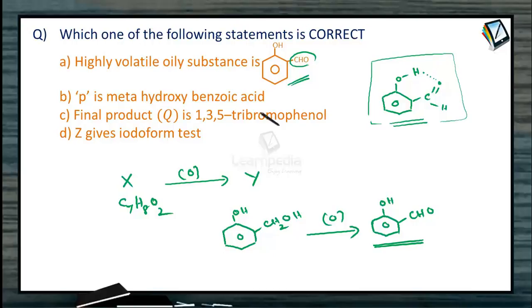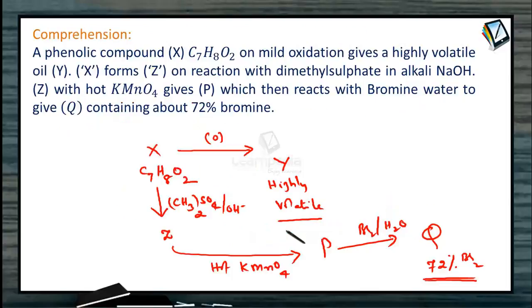P is metahydroxybenzoic acid. What is P? In this sequence of reactions, the original X is subjected to methylation, then Z is formed. Z is treated with hot KMnO4, one of the strong oxidizing agents, to give P. So we need to know what P is.